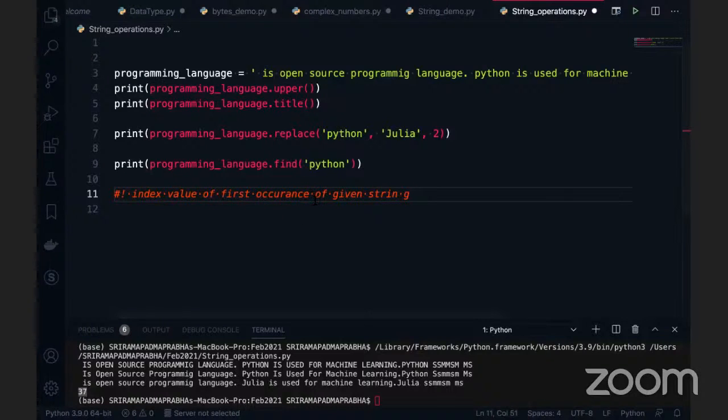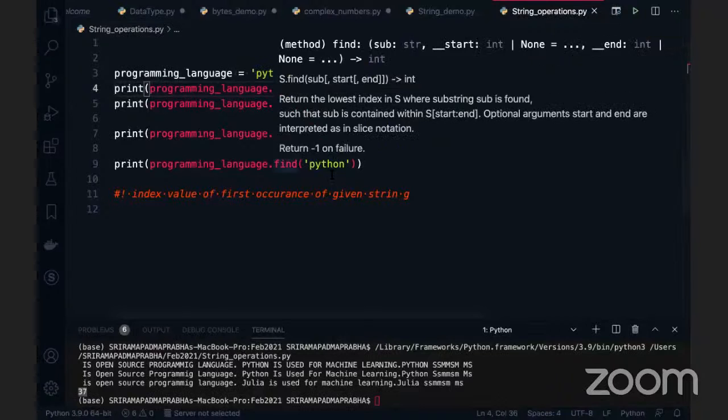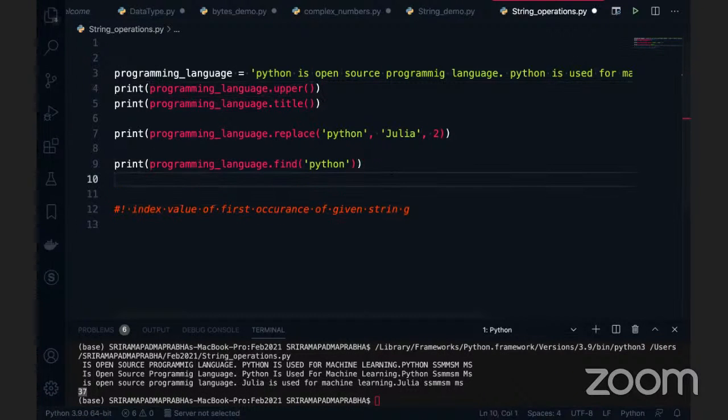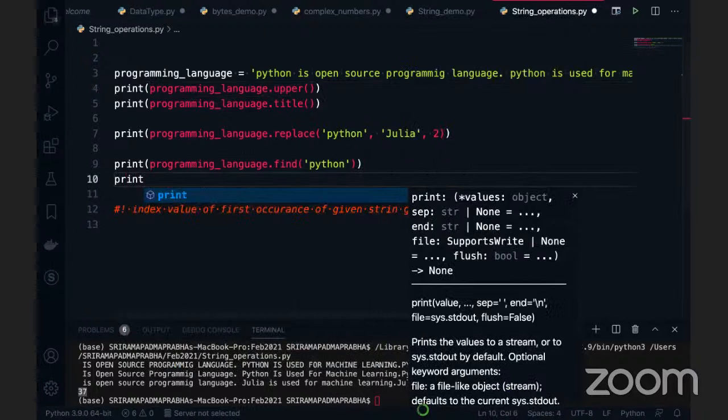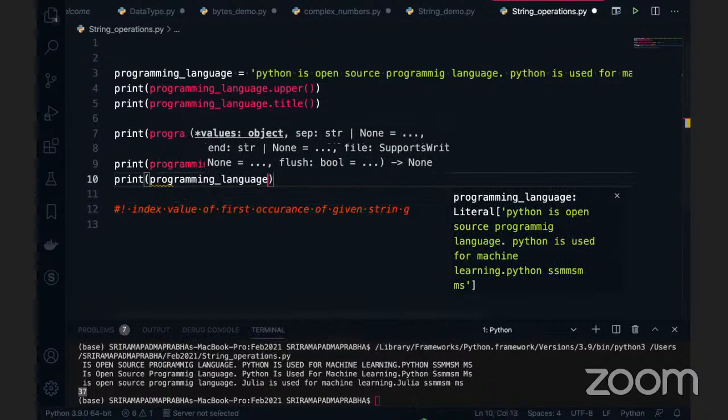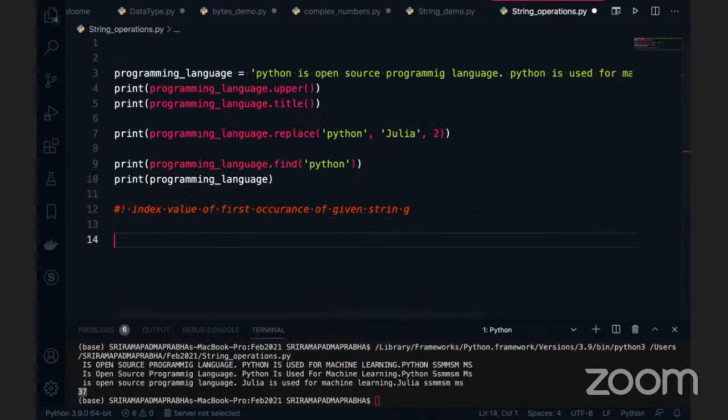That's how we can define it, but the question is different, right? The question is that I want to know how many times this Python is there in the given string. Is there any function for this? We are using find, and find is not helping us. Is it count? Okay, exactly, you are right. There are three functions which always confuse you, and we need to understand them: find, count and index. These are the three functions which are related to each other, but a little different.